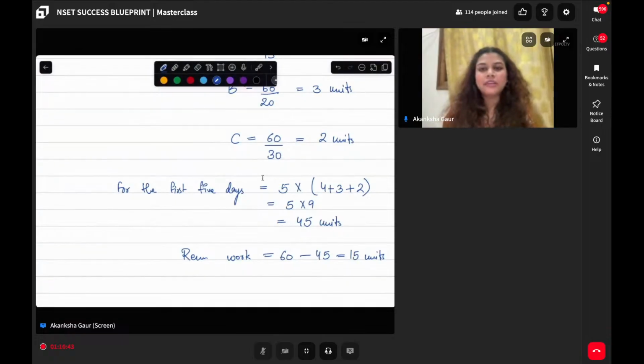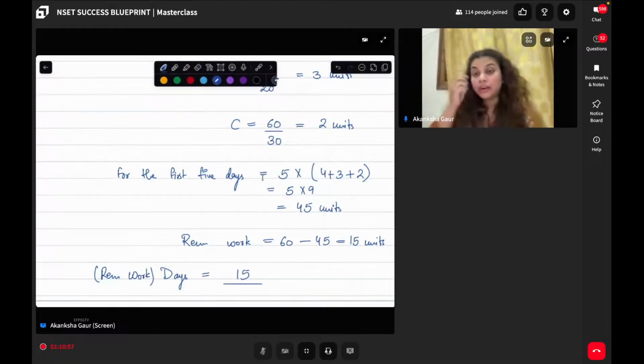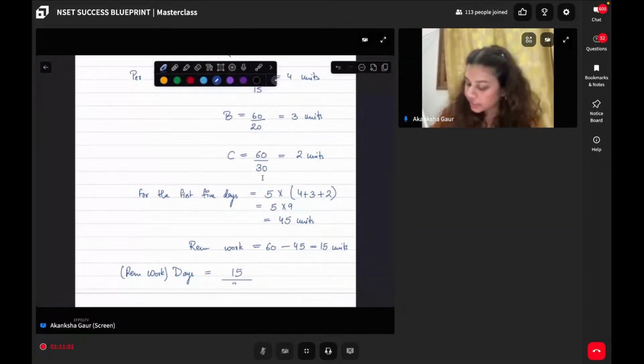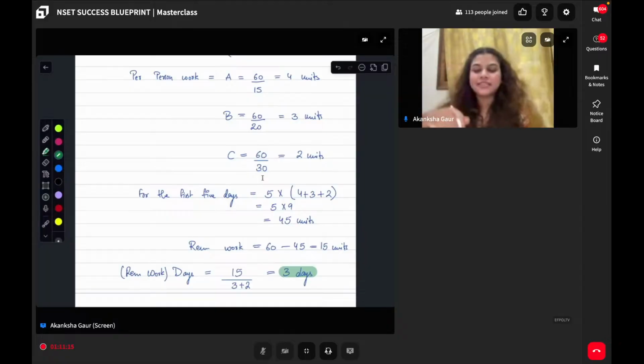Now, how many days are required to complete the remaining work? What have we learned? Total work left, which is 15, divided by the people who are doing the work. How much time are they taking? 3 plus 2, which means I'm simply doing 15 by 5, which gives us 3 days. Does this make sense? And see how easy it became if we applied the method as in the previous question.